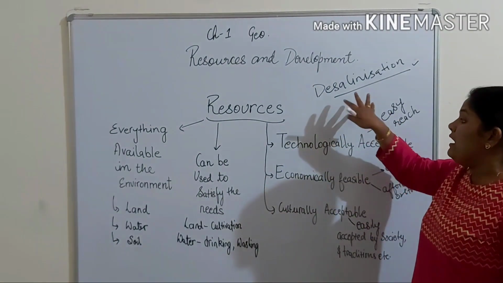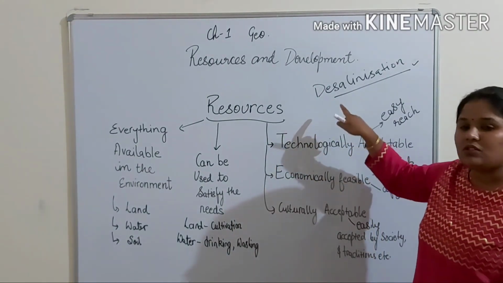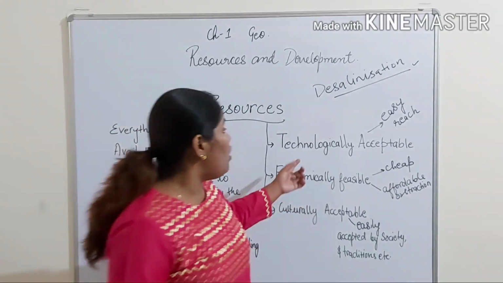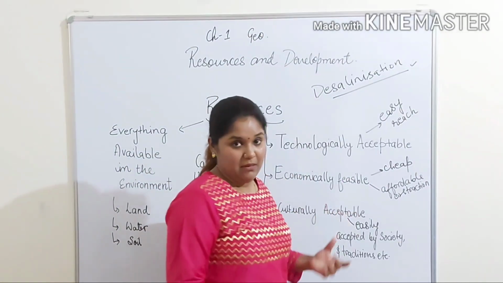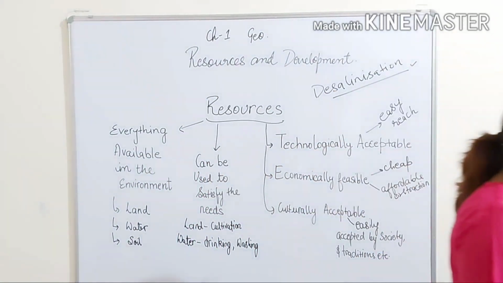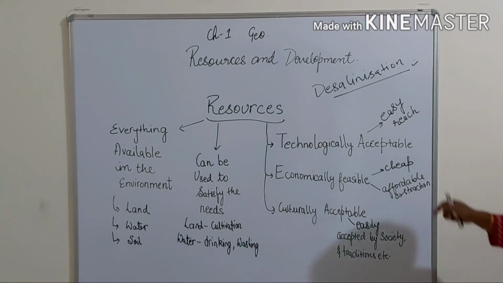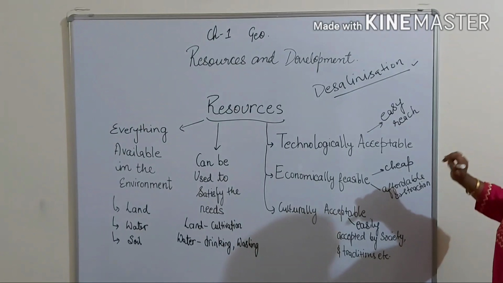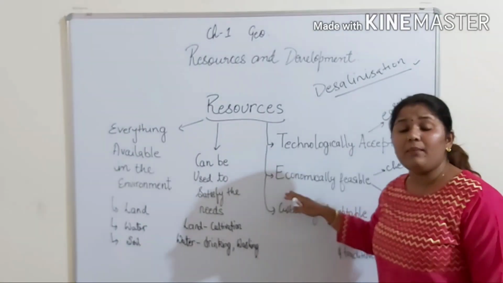That is why we consider the process of converting saline water into potable water is not technologically acceptable, because we do not have the technology which is easily available to convert this process. Okay. Now the second feature is economically feasible.